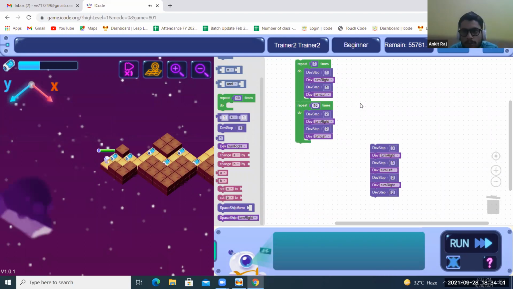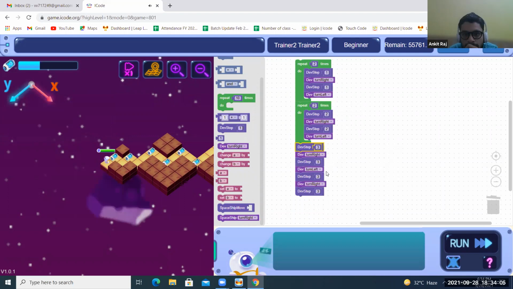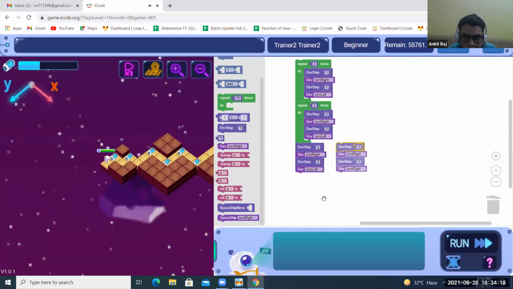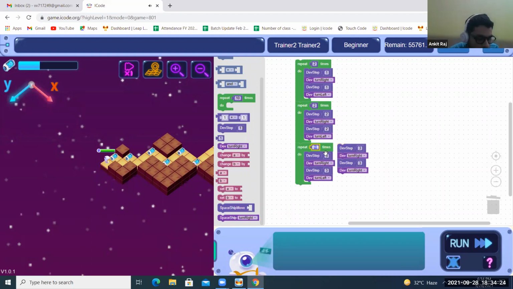See how small your code becomes now. There's step 3, turn right, 3, 3, 3. Here I guess you have to use one more thing, that is Dev turn right. Just to here and just check, these two are also same. Again one more repeat, 2. See, your code becomes now smaller.